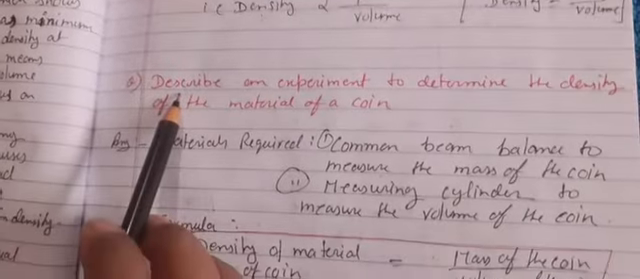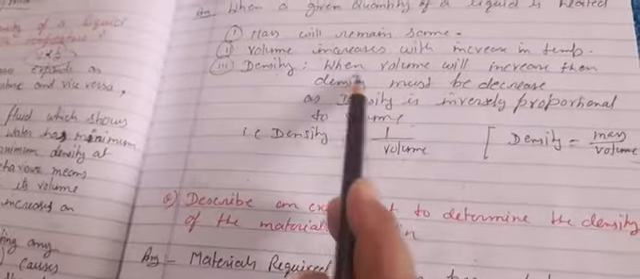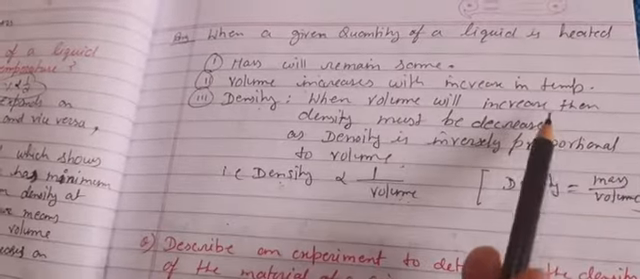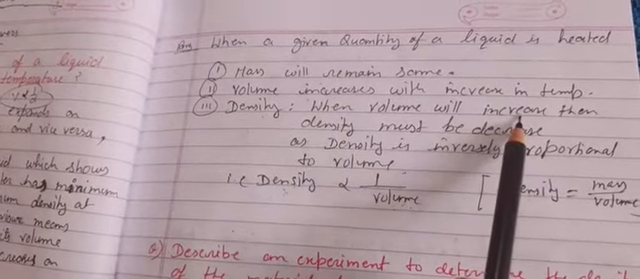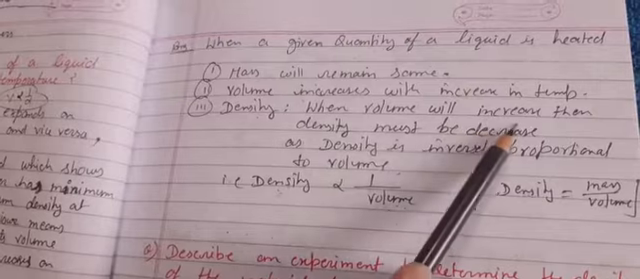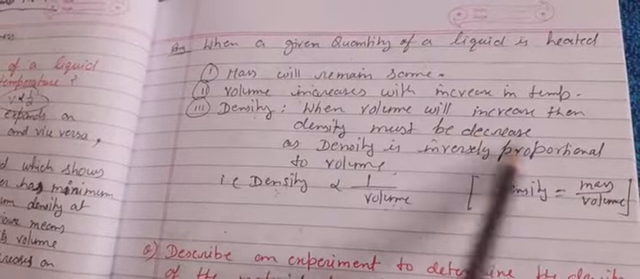Now next question, children. Here you may leave up to this only, that when volume increases, when we heat any object, density will decrease. Okay, you may leave up to that only. This thing I have written just for explanation.